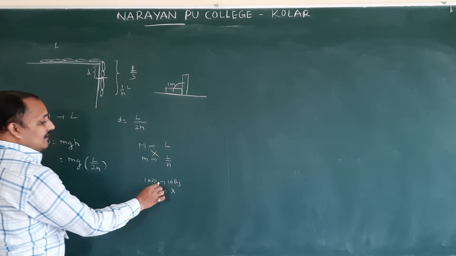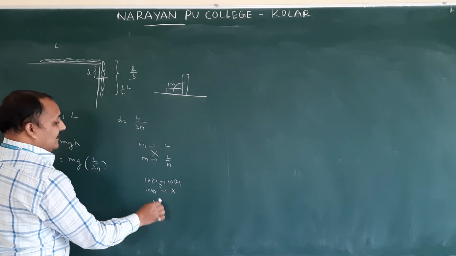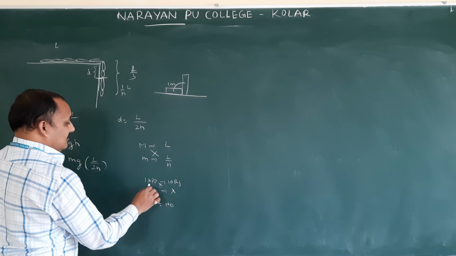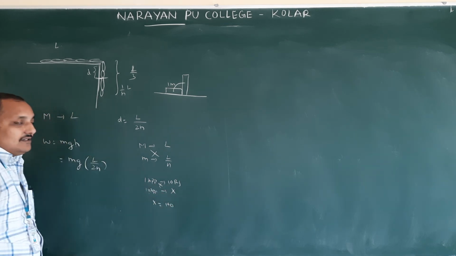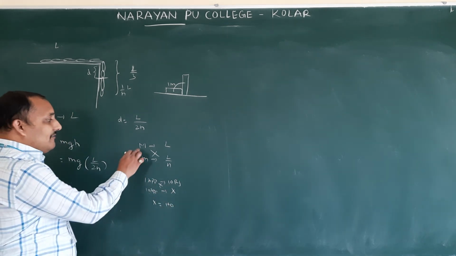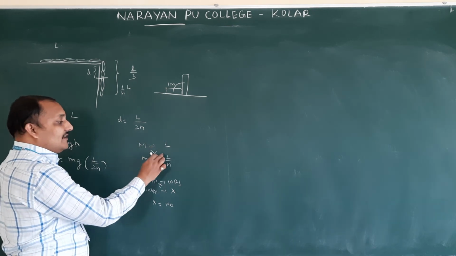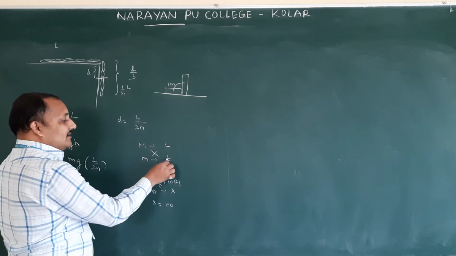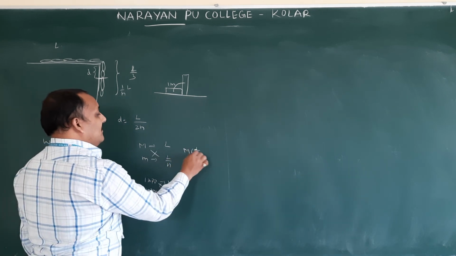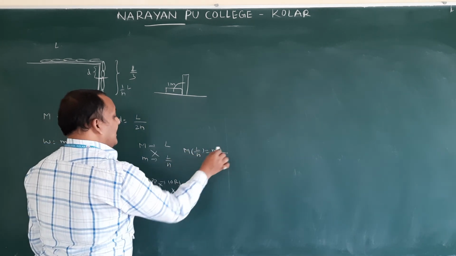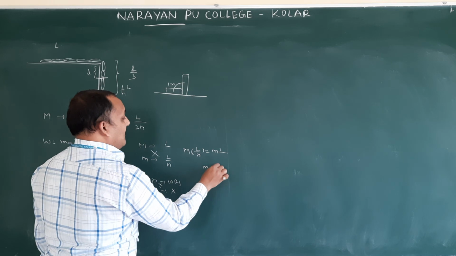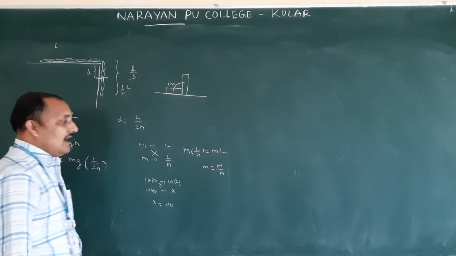Assume x. Cross multiply: x into 1 is x, 10 into 10 is 100. One apple is 10 rupees means 10 apples is going to be 100. Like that, for mass M, L is the length. Then for L by n, what is the mass? Cross multiply. So m into L is equal to M into L by n, and m is equal to M by n. Always you should do it like that.